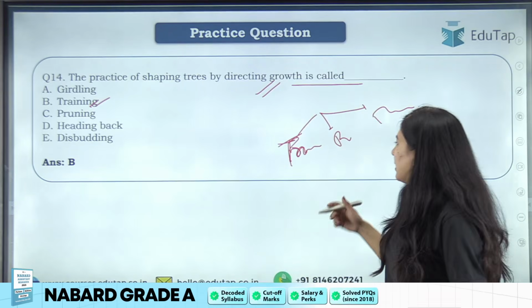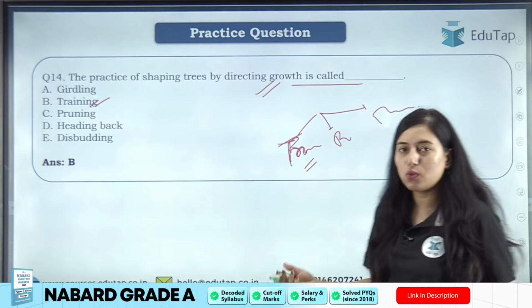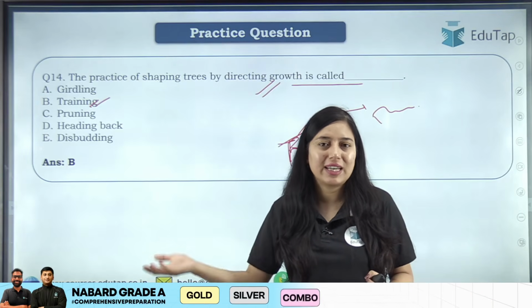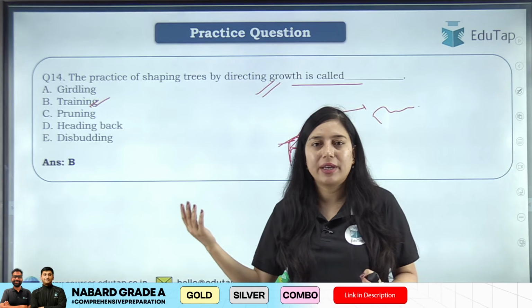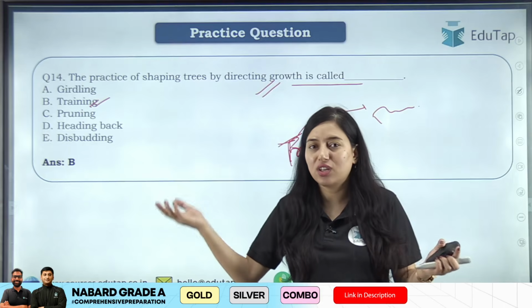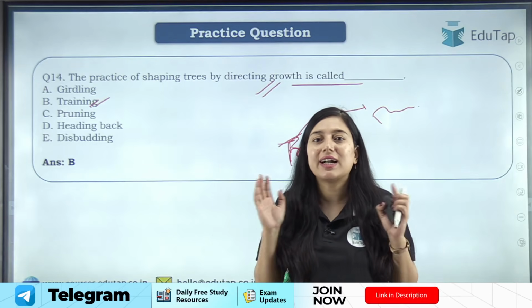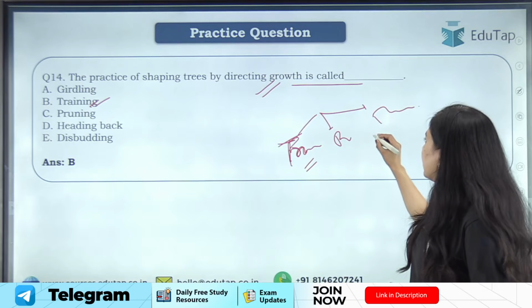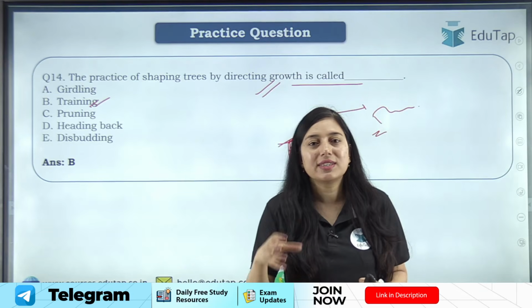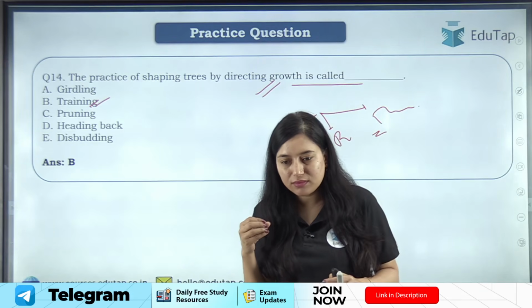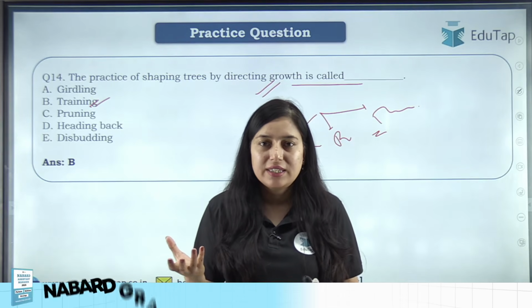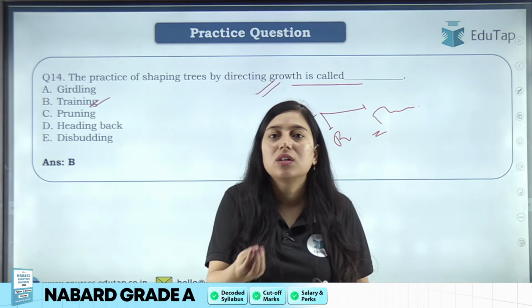Then we have another term which is pruning. Pruning is what, sometimes we do not want some extra branches. ठीक है, some branches can be diseased, some branches can be unwanted, some branches can be extra, so we need to remove extra branches. That is pruning, means you are pruning out the extra things. Then there is thinning. What is thinning? So students, sometimes in order to increase the quality of produce, ठीक है, we need to thin out flowers.